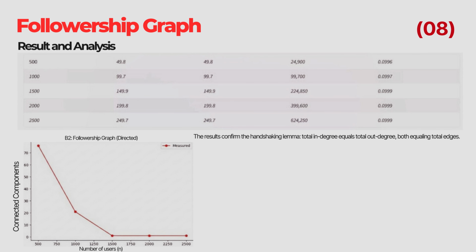This page presents the result and analysis of the following graph. According to the explanation, the result confirms the handshaking lemma, which states that the total in-degree equals the total out-degree, both equal to the total number of edges. The page also discusses weakly and strongly connected components, explaining how connectivity differs in directed networks. These results help understand how information spreads in social media.